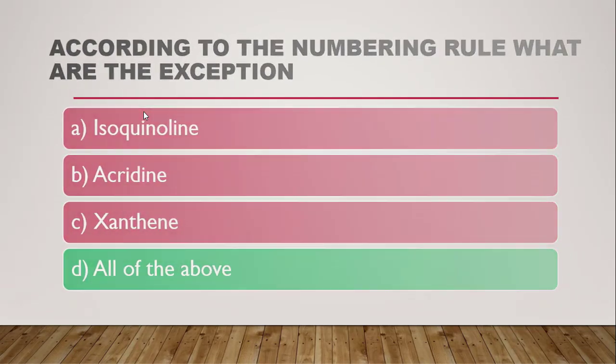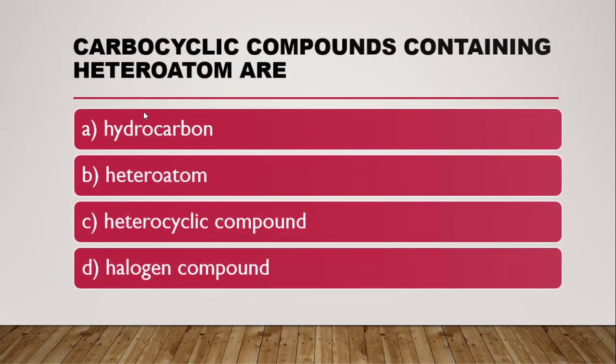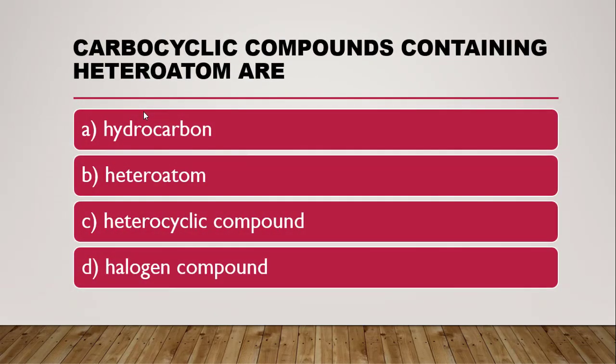The next question is, carbocyclic compounds containing heteroatoms are. Carbocyclic compounds means compounds which contain carbon in a cyclic manner, and they contain heteroatoms in them. Such compounds are known by the name. The options are hydrocarbon, heteroatom, heterocyclic compound, or halogen compound.